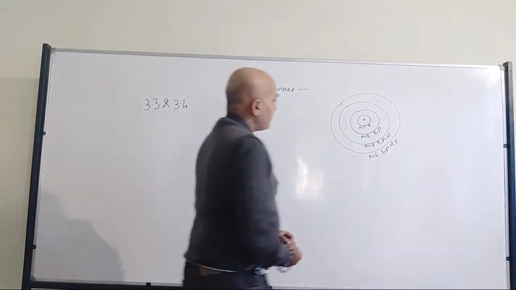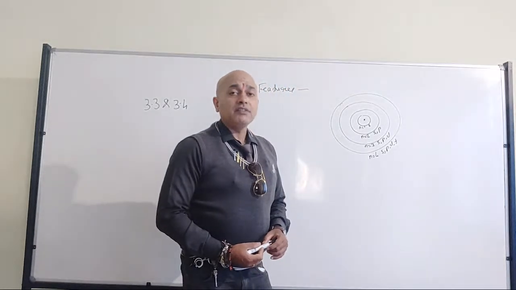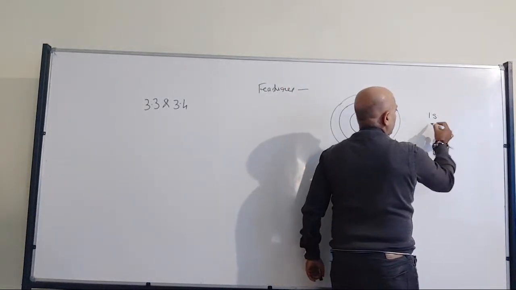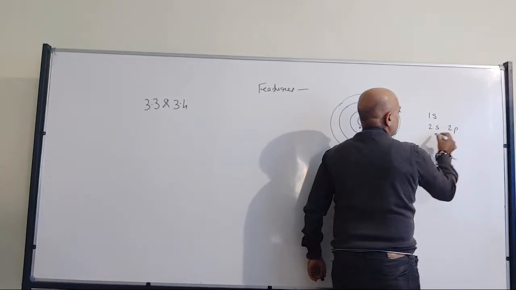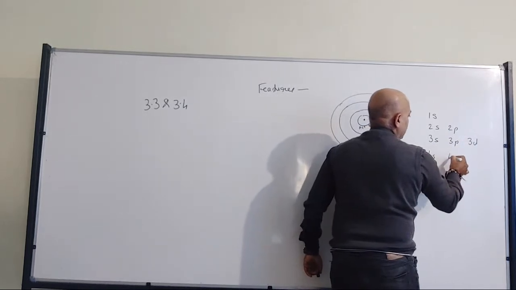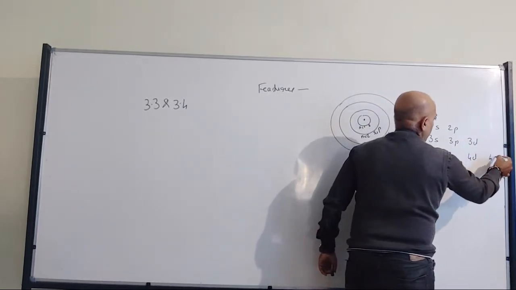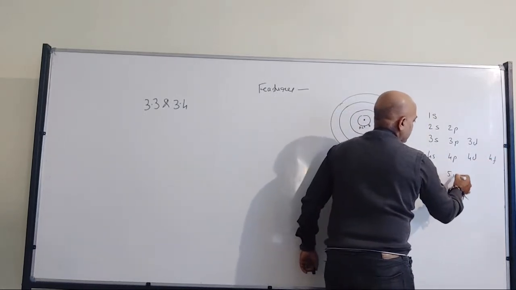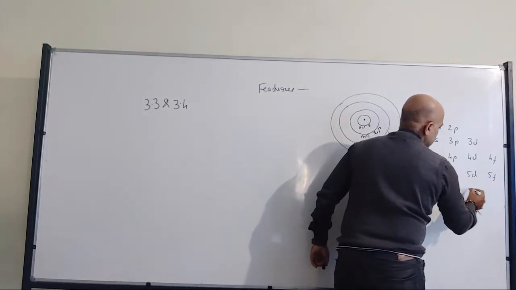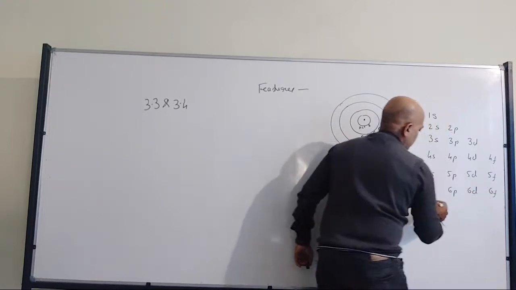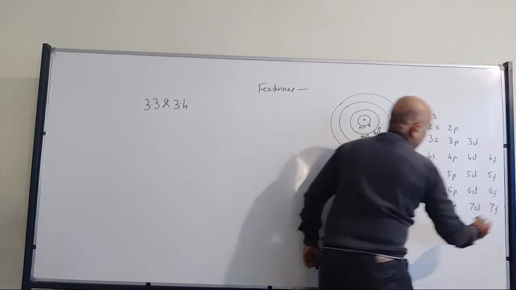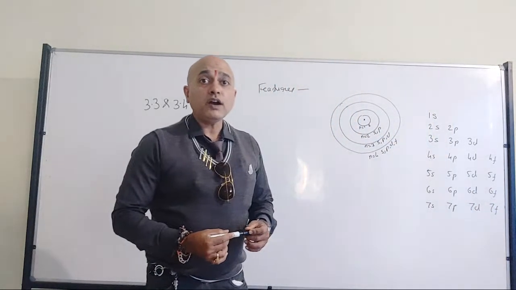Fine? Now, along with that, you should also know the Aufbau diagram. You should know the Aufbau diagram: 1s, 2s, 2p, 3s, 3p, 3d, 4s, 4p, 4d, 4f, 5s, 5p, 5d, 5f, 6s, 6p, 6d, 6f, and lastly we'll stop here, 7s, 7p, 7d, 7f. Okay, I'm talking about the Aufbau diagram.